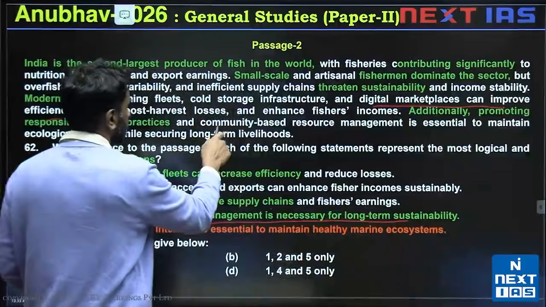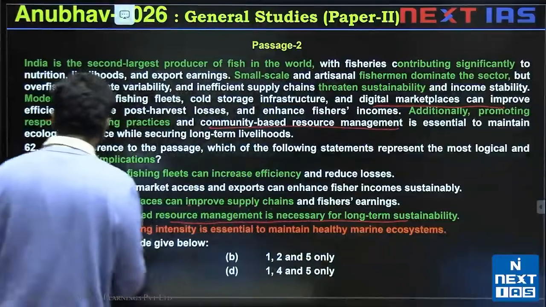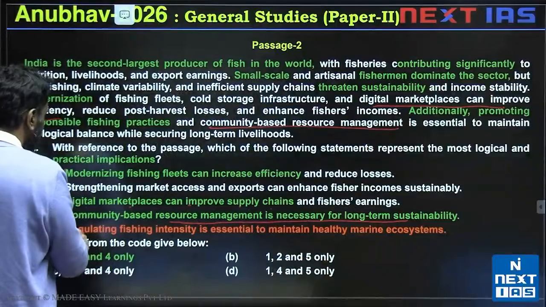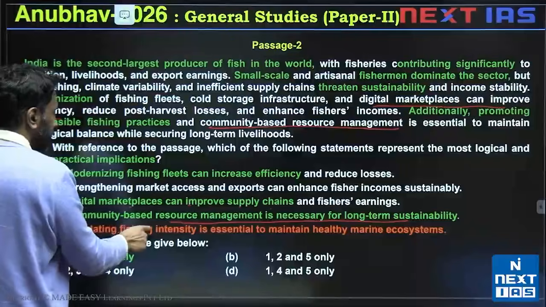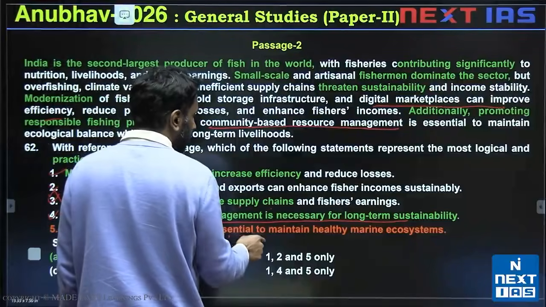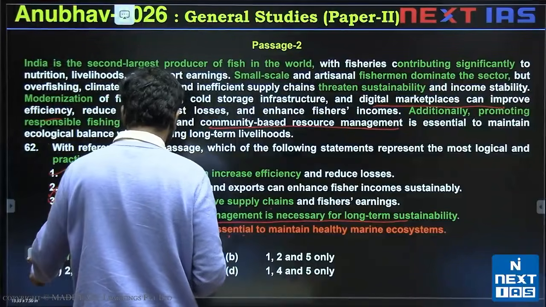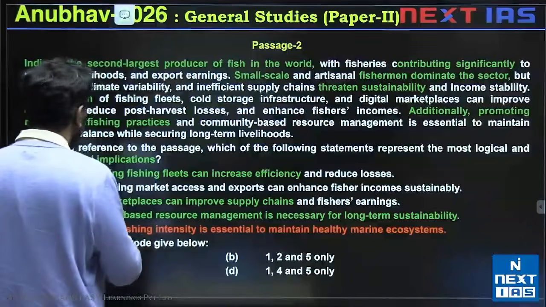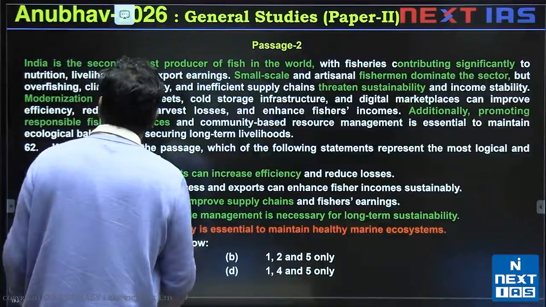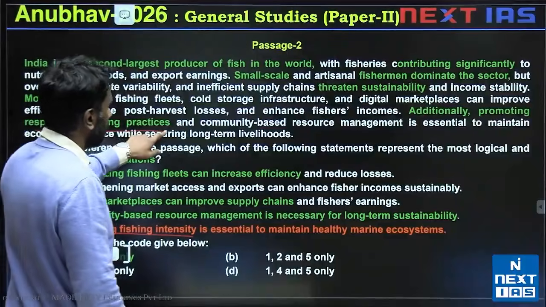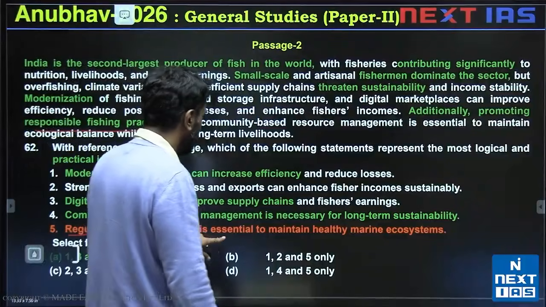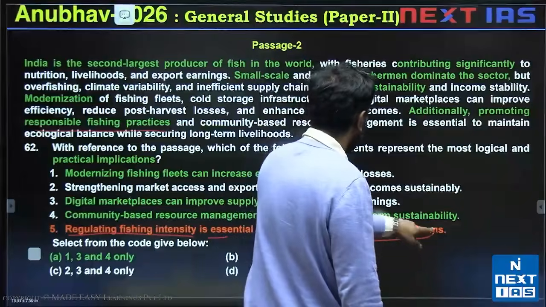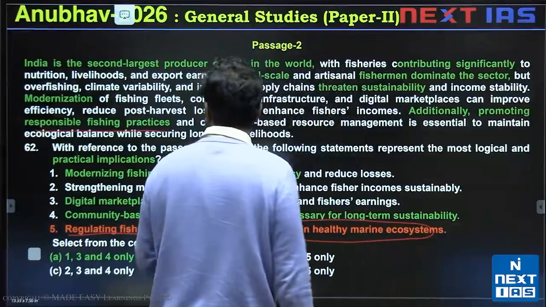You need community-based resource management. Valid. 5 says regulating fishing intensity is essential to maintain healthy marine ecosystems. So let's take a look at option 5, regulating fishing intensity. We are told responsible fishing practices is essential to maintain healthy marine ecosystems.